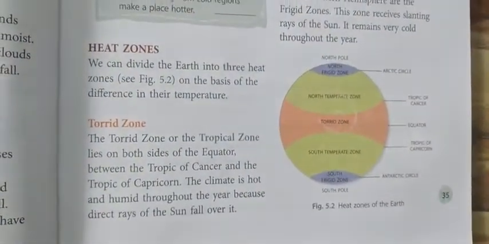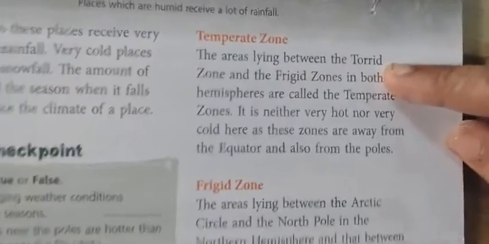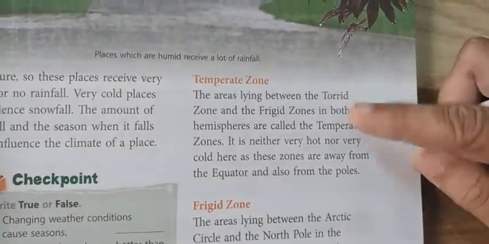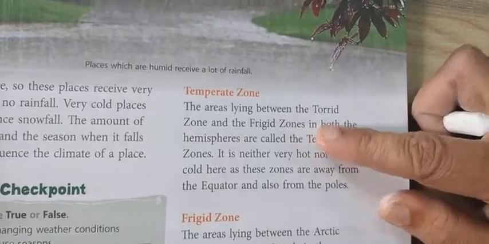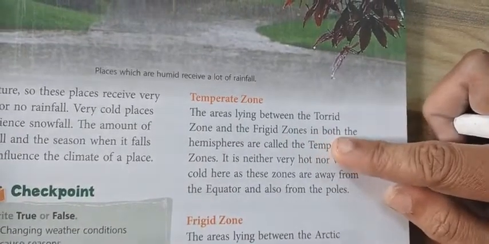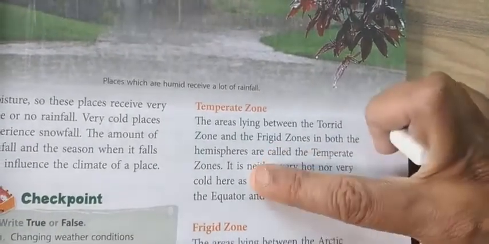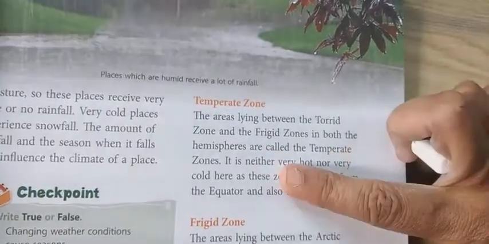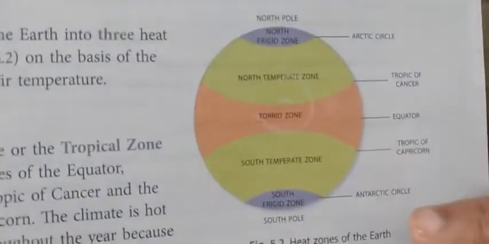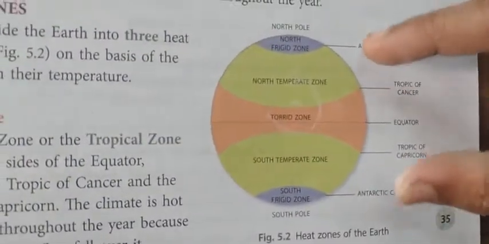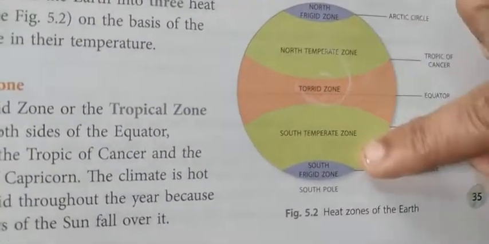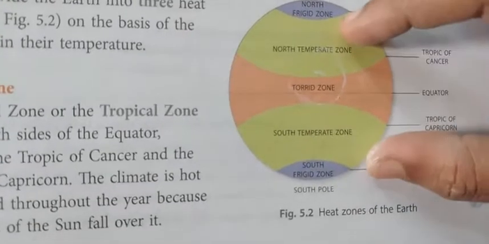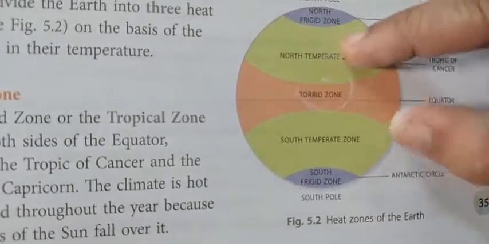What about the next one? Temperate zone. The temperate zone areas lie between the torrid zone and the freeze zones, in both hemispheres. Now look at this picture as I show you. See, in the north and south, the places near the torrid zone, up and down.